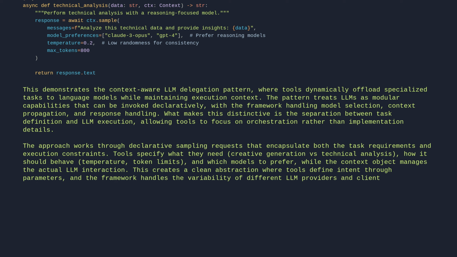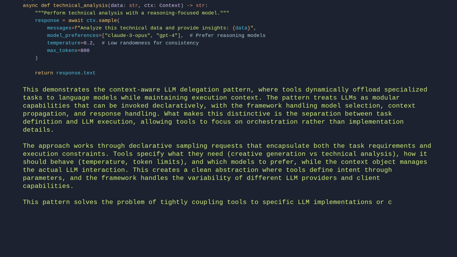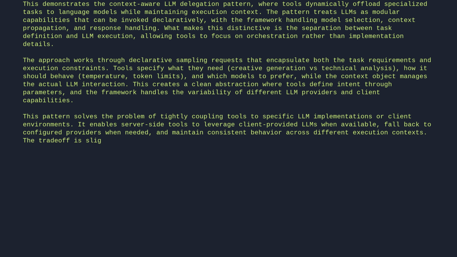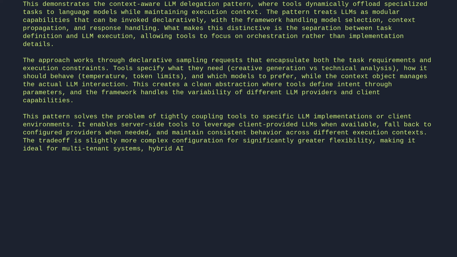providers and client capabilities. This pattern solves the problem of tightly coupling tools to specific LLM implementations or client environments. It enables server-side tools to leverage client-provided LLMs when available, fall back to configured providers when needed, and maintain consistent behavior across different execution contexts. The trade-off is slightly more complex configuration for significantly greater flexibility, making it ideal for multi-tenant systems, hybrid AI architectures, or any scenario where you need to decouple tool logic from LLM dependencies.